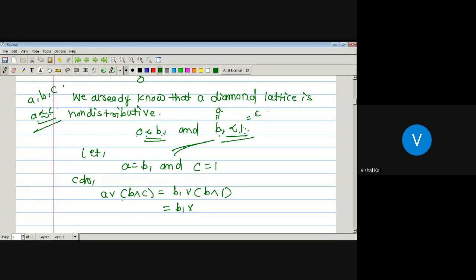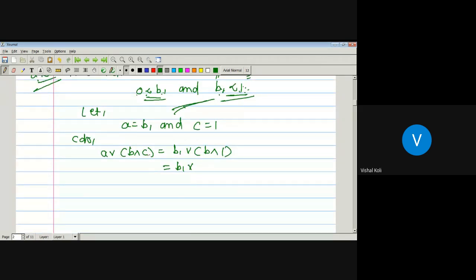Then, by the definition of modular lattice, A join B meet C is nothing but B1 join B meet 1. What is the meet of B with 1? B. So here we get B1 join B. And the RHS of our definition of modular lattice, A join B meet C, equals B1 join B meet 1.